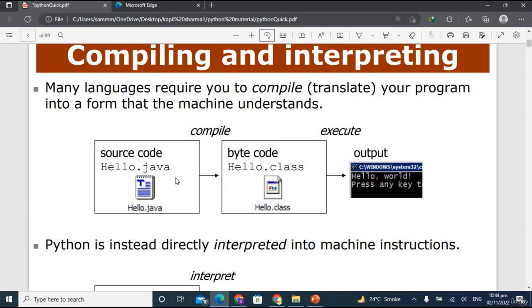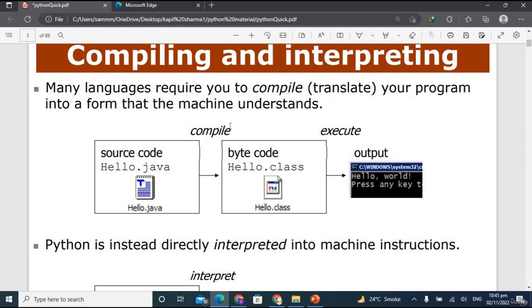So what is the concept of compilation and interpretation? Many languages require you to compile your program into the form that the machine understands. Compilation basically means translation. If I give a command like print hello world, the computer does not understand what is meant by hello world. This is an example of Java, how a program executes in the Java programming language. We have given here the source code, and this is the source file, hello.java. And in here we have a source code, right?